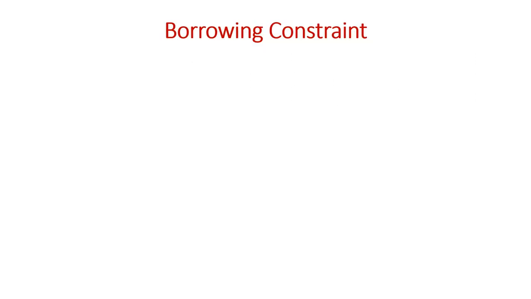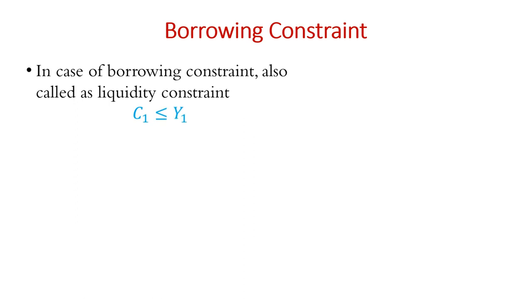Now we study the case of borrowing constraint. Previously, we examined Fisher's consumption model with no borrowing constraint. However, in real life, it is possible that the facility to borrow may not be available to some persons. We examine this case now.